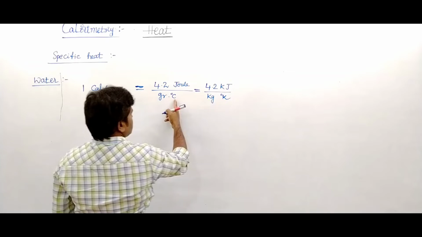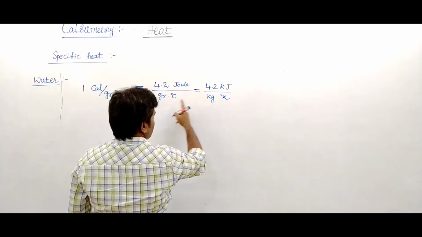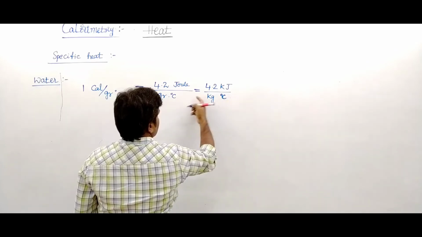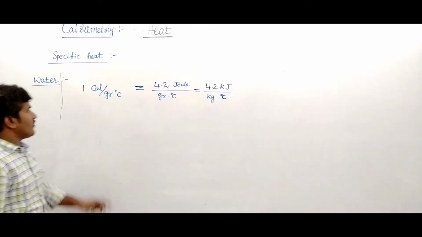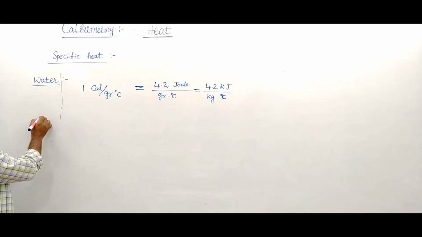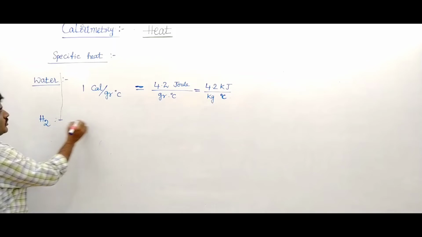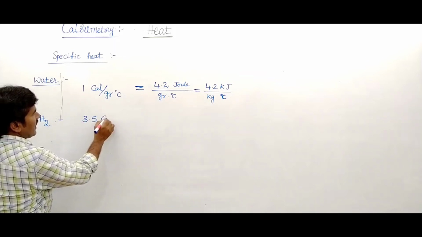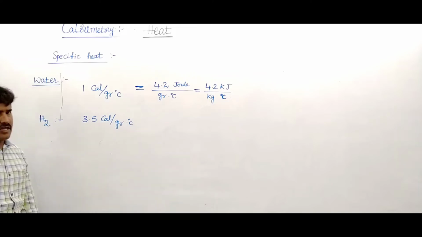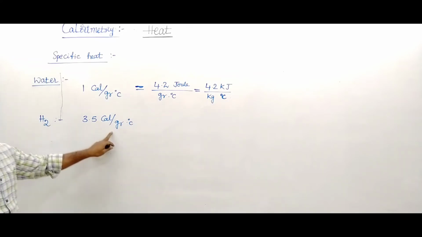For change in temperature, Kelvin or degree Celsius are both the same. And the specific heat of hydrogen, H2, its value is 3.5 calorie per gram degree Celsius.